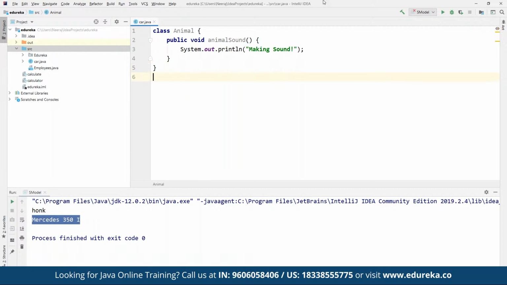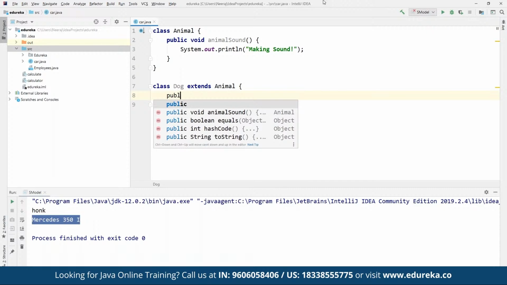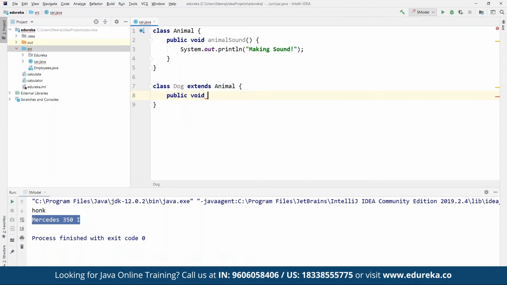Now let's create another class. Suppose here we define a class Dog, and this is going to extend Animal as a part of inheritance. Then we can define a public void animal sound that we have already defined in Animal.